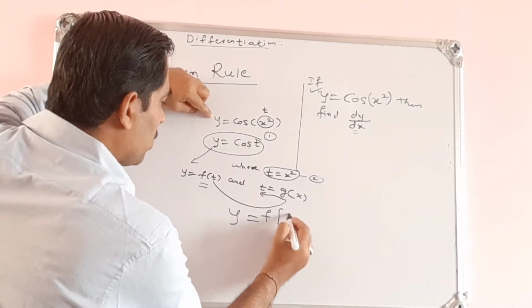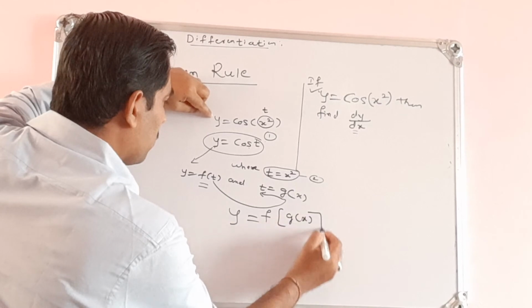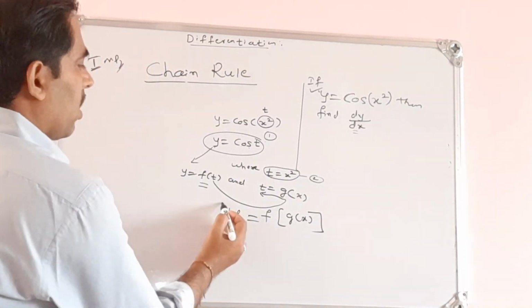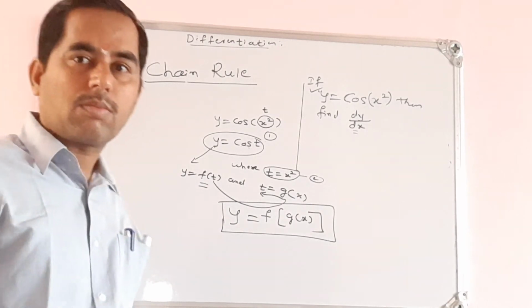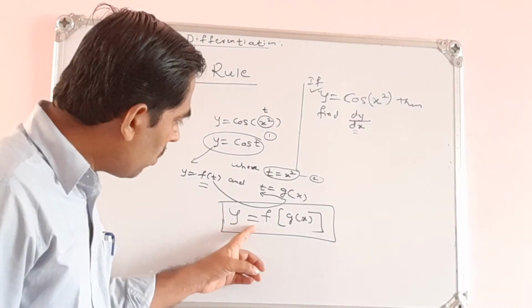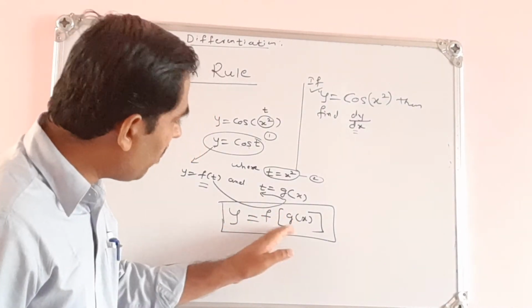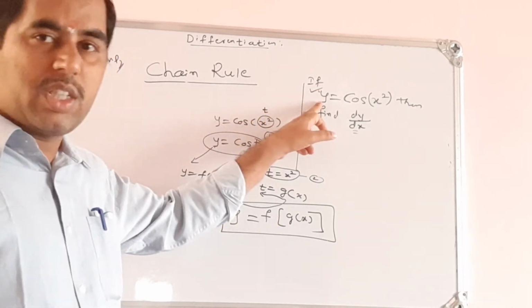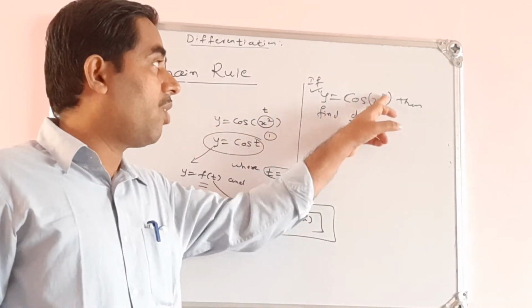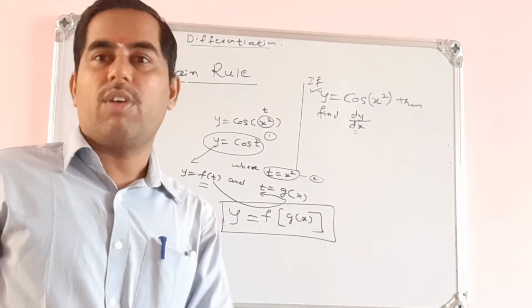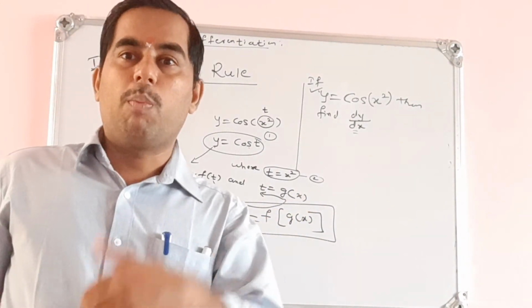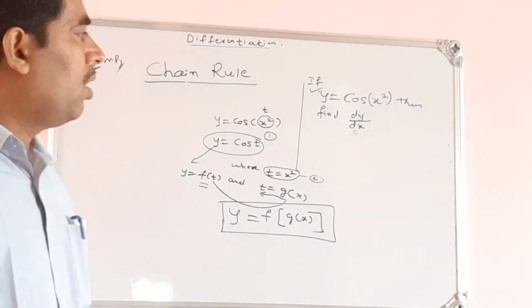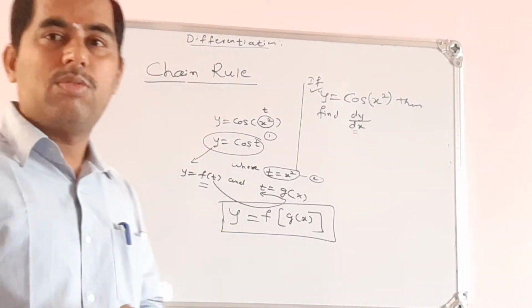Our function looks like y is equal to f of g of x. So it is a function of a function. The function I have considered here, y is equal to cos x square, is a composite function. To differentiate or to find the derivative of composite functions, we need this rule, the chain rule.